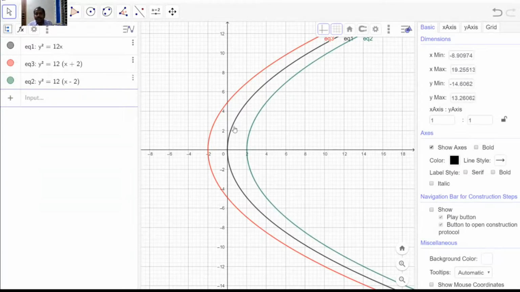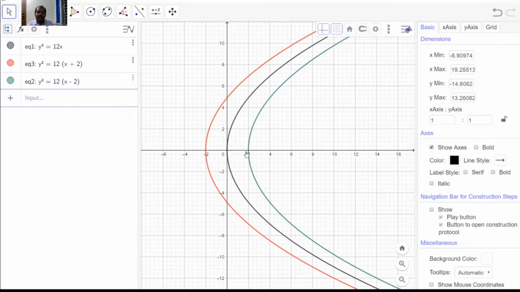So when a constant is subtracted from the variable x, the parabola, or any curve, it is true for any curve, the curve shifts towards the right. So subtracting a constant from x means shifting towards the right, and adding a constant to x means the curve will shift towards the left. Now what happens if you add a constant to the variable y?